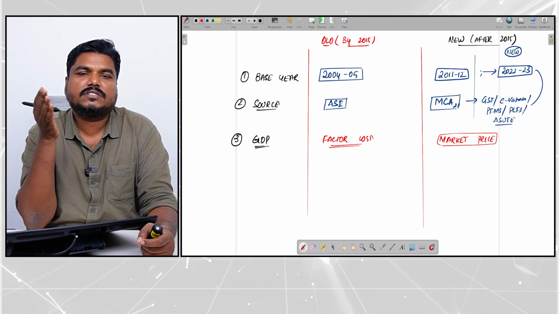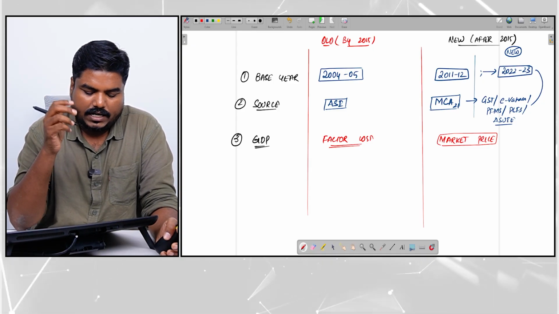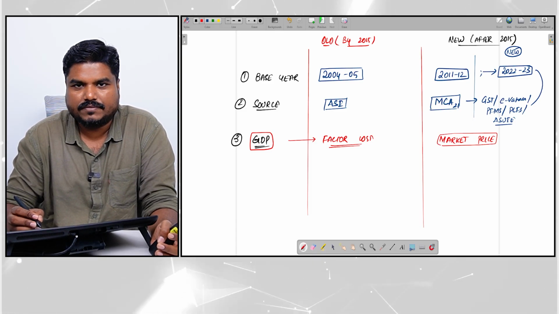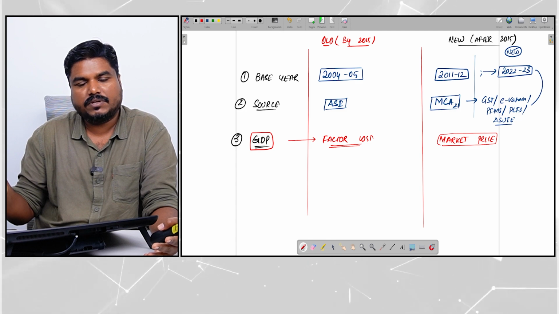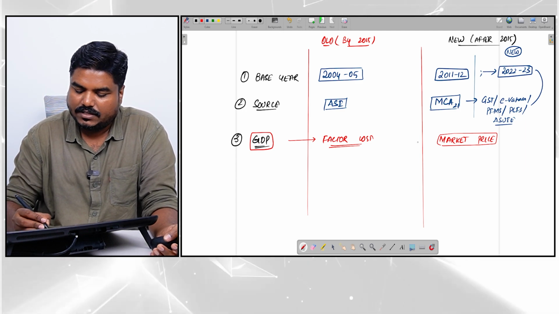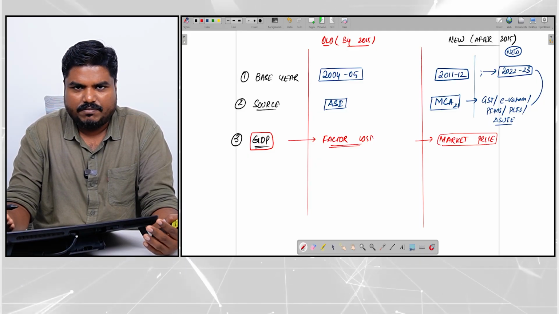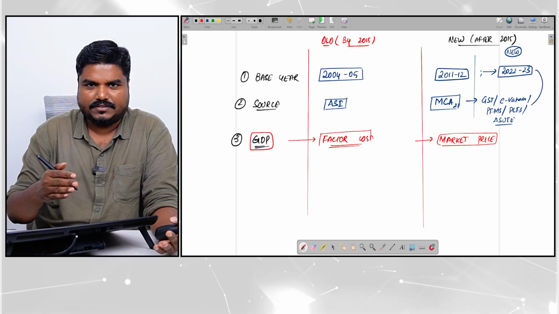So before 2015, in your UPSC question papers or in newspapers, if you only see the term GDP, that was referring to GDP at factor cost. But today, after 2015, in the UPSC question paper or the newspaper, if you see GDP, that is now referring to GDP at market price. Every year, both the information will be calculated, because without calculating factor cost, you cannot calculate the market price. Okay.